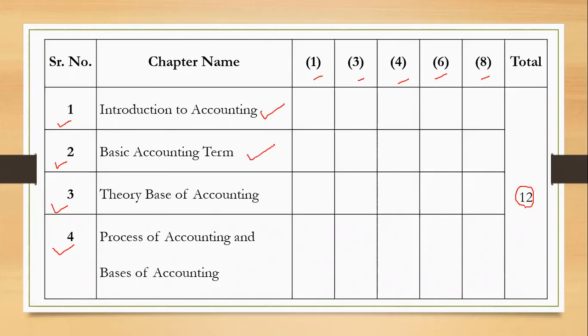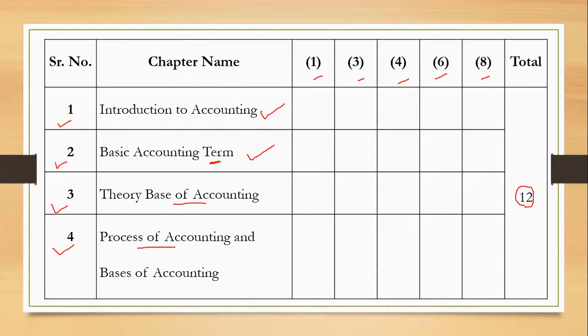Basic accounting terms are there. The second chapter, over here, we will learn all the different terms that are used in accountancy. Third, the theory base of accounting, wherein we are going to understand the various concepts and the various rules that are laid down for accountancy. And in the 4th chapter, we are going to learn about the process of accounting. What is the process that we are supposed to follow?